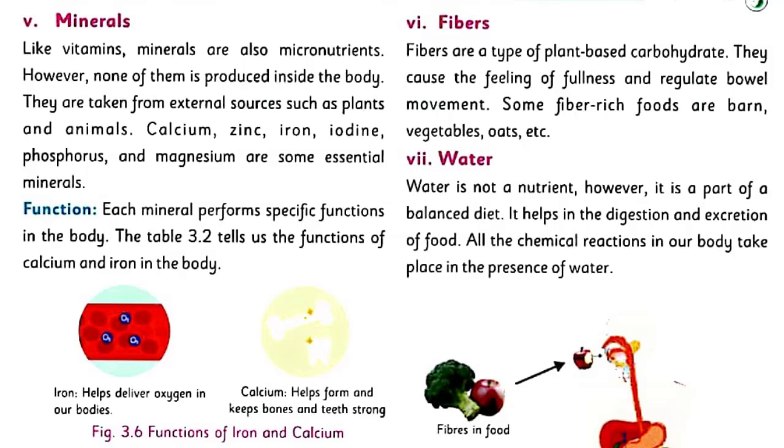6. Fibers. Fibers are a type of plant-based carbohydrate. They cause the feeling of fullness and regulate bowel movement. Some fiber-rich foods are bran, vegetables, oats, etc.